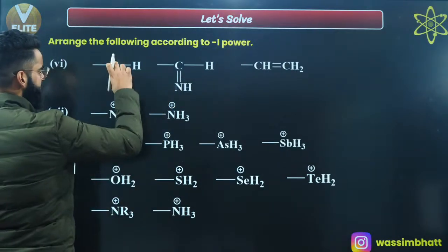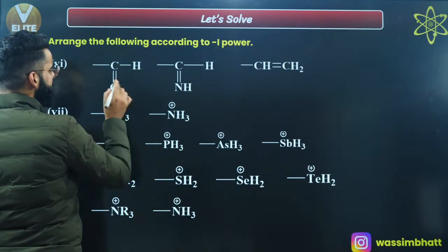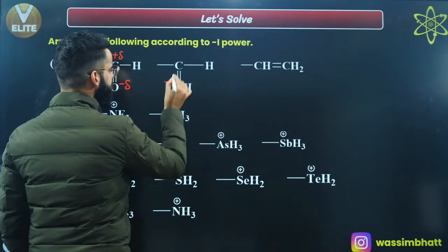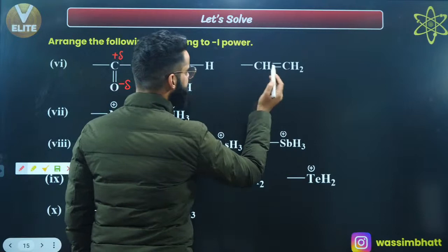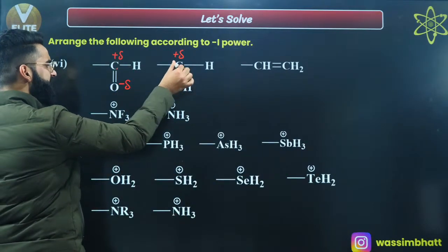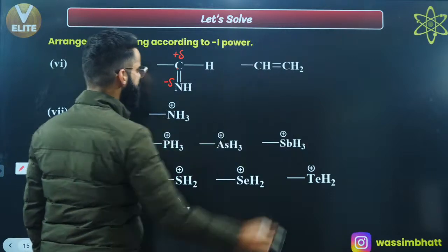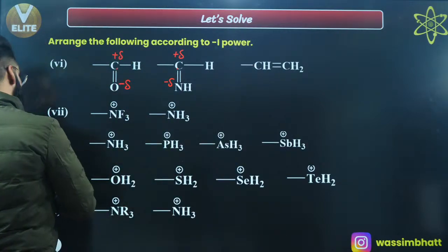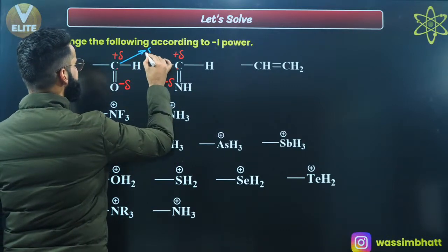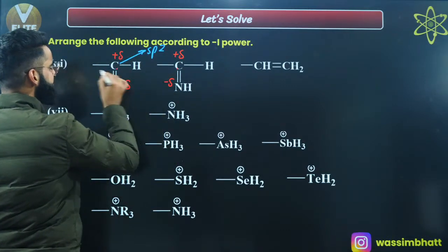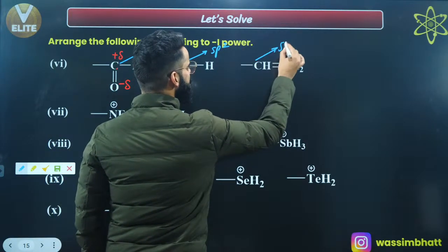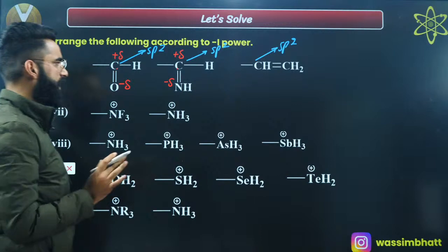Let's have a look. See, we have got C double bond O. Oxygen being more electronegative, delta negative on this oxygen, delta positive on this carbon. Similarly, delta negative over here, delta positive on here, right? Over here, nothing. Now people, this carbon carrying positive charge, again this carbon carrying positive charge, this carbon does not have any charge. Before talking about the charges, this carbon is sp2 hybridized, right? Because it's forming 3 sigma bonds. This carbon is again sp2 and this carbon is again sp2, right? All these carbon atoms are sp2 hybridized, right?